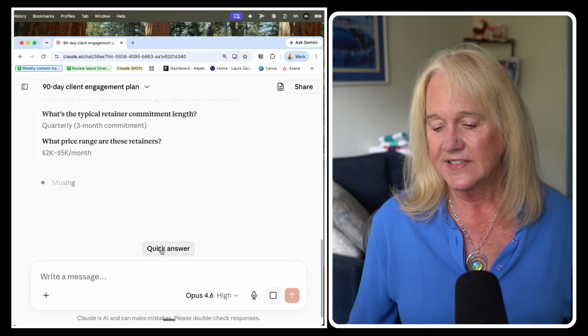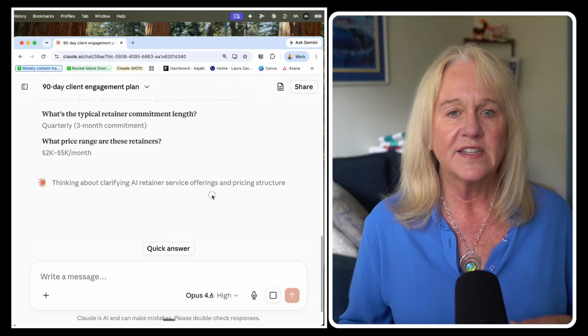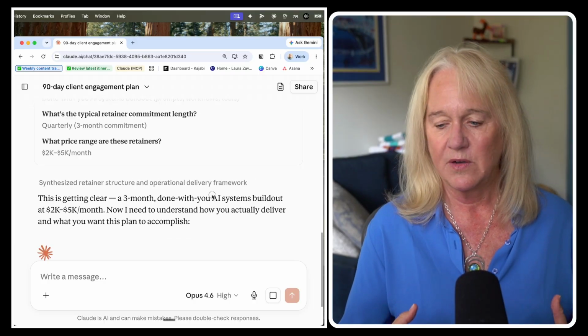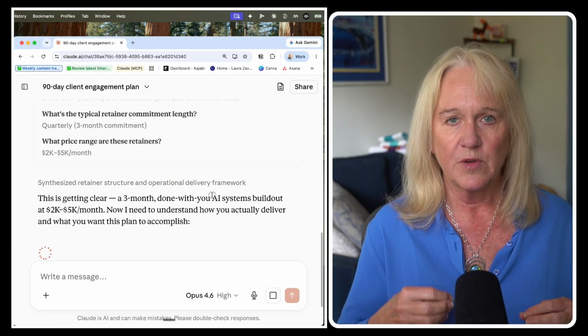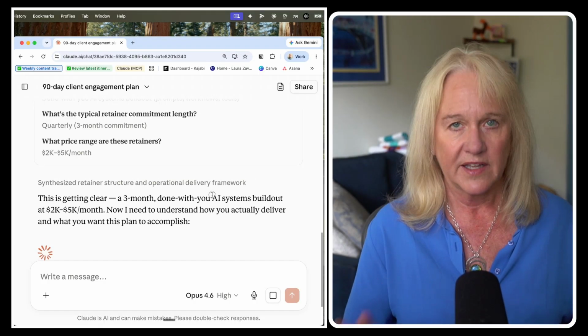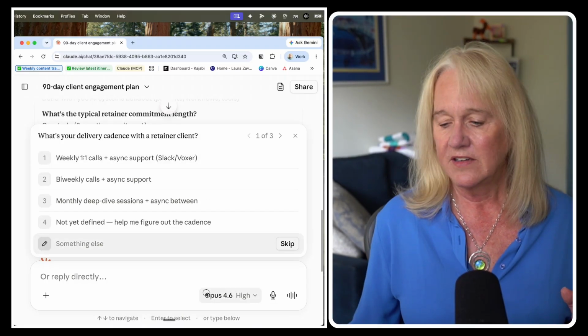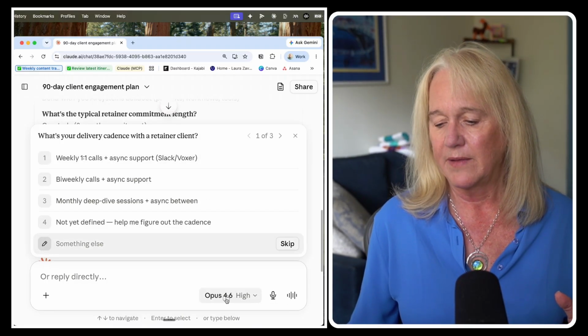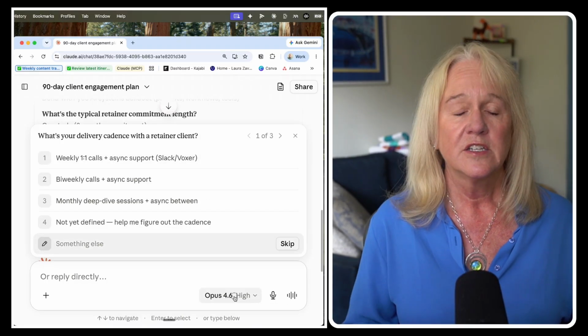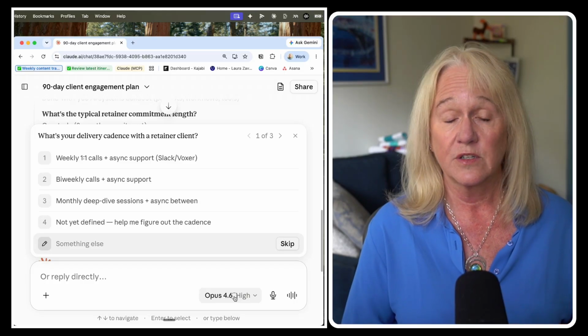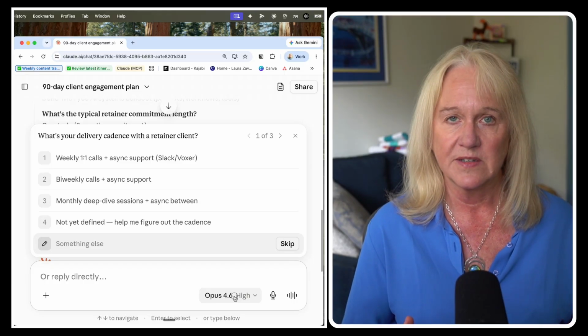Now, notice down here, there's this button for quick answer. So if I wanted it to stop thinking and stop asking me questions, it'll just spit something out. But if you want something customized, let it do its work. And by the way, notice here that I'm not using the most expensive model. I'm using Opus 4.6 High. So not even Opus 4.8 and certainly not Fable. That's really too expensive for this kind of work.